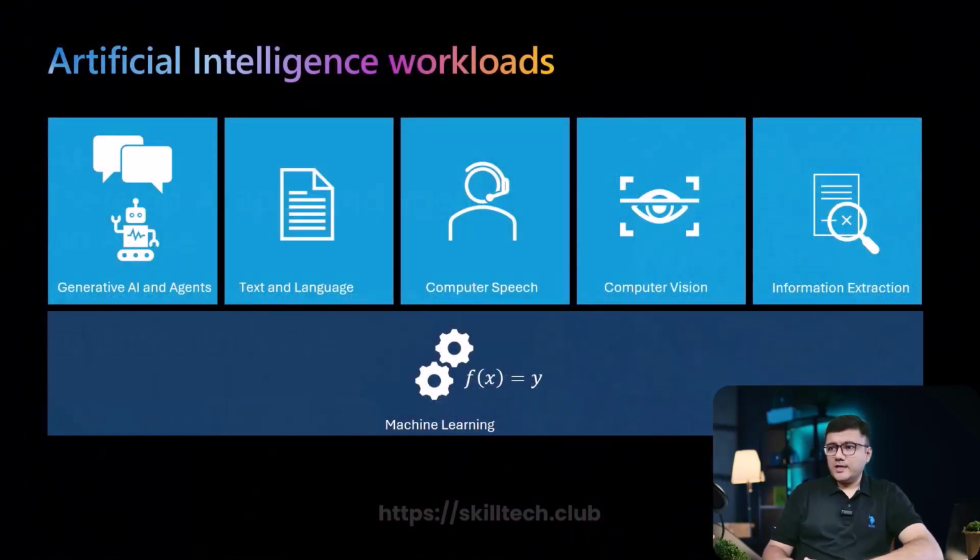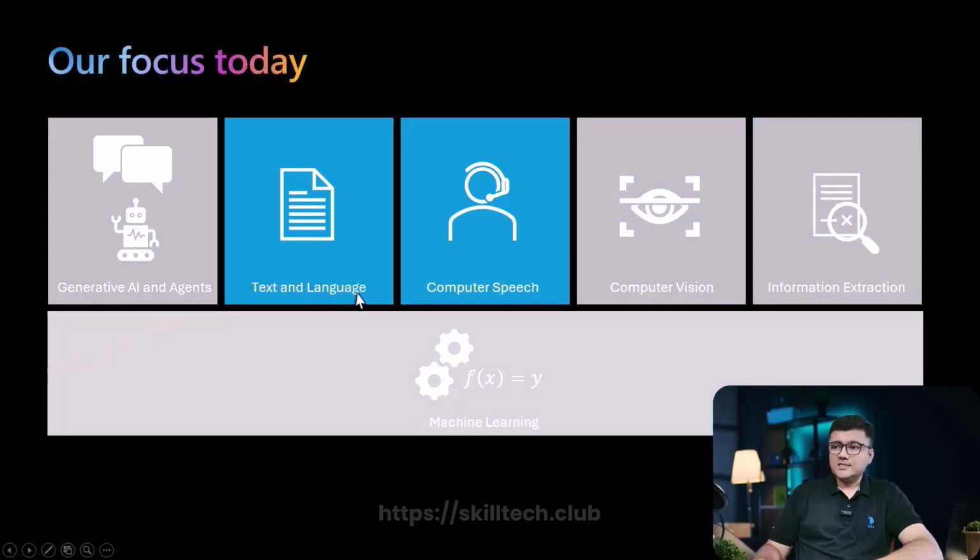Just for a quick recap, in the last 2 days we have focused on generative AI and agents. This is basically having a 50% weightage of this AI 103 course, as we discussed. And today is going to be the day when we focus on text and language and computer speech. Remember, language is what you type in your chat box, or maybe you use your microphone and say something, that speech is also part of the language. We're going to see these two modules today, and we have a lot of things to understand as well as a lot of things to do practically in the labs.